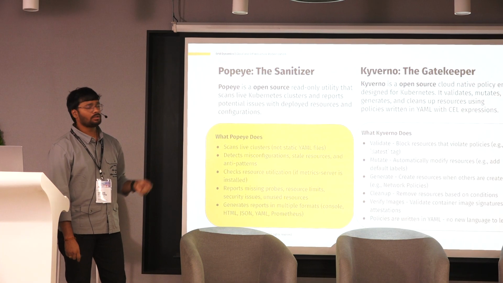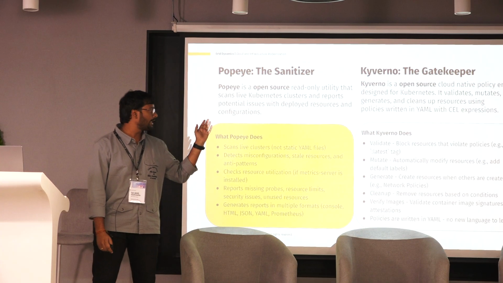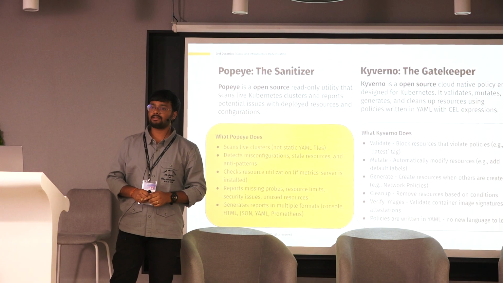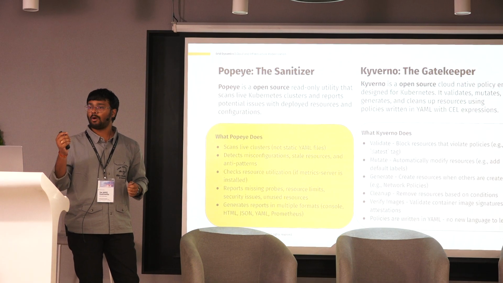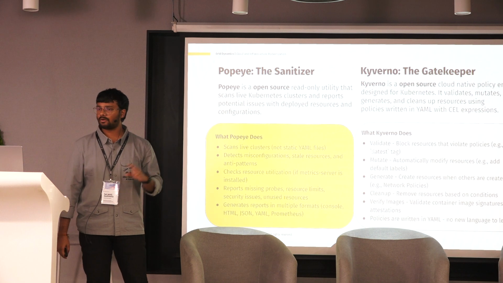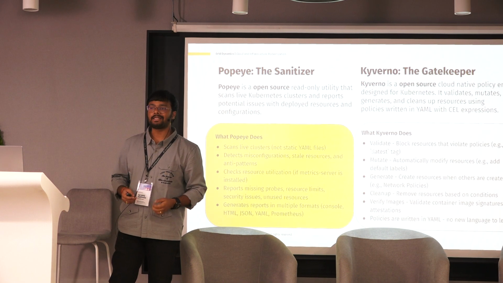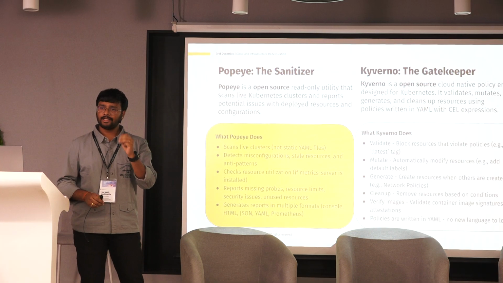Next, Kyverno. As we already said, this is a gatekeeper, and we can do policy enforcement with the help of Kyverno. It runs as part of a Kubernetes cluster. How is it running? We will be creating Kyverno as an operator, and a couple of CRDs are installed as part of this. So this will control the policy creation. And Kyverno will do three kinds of things.